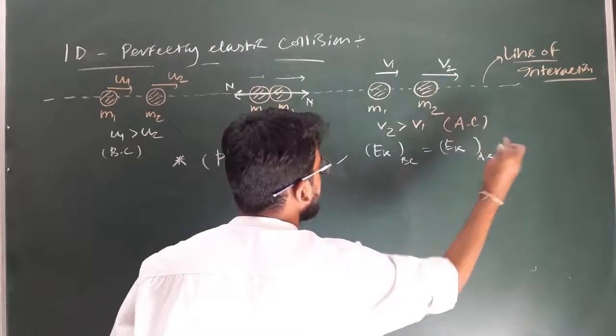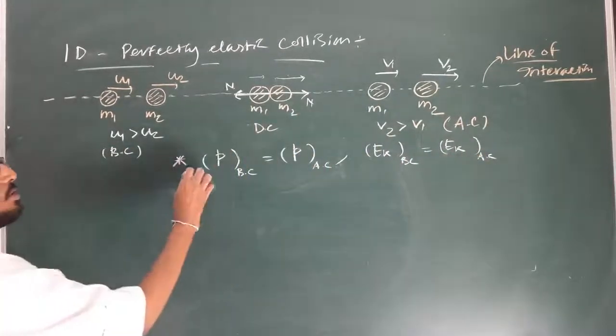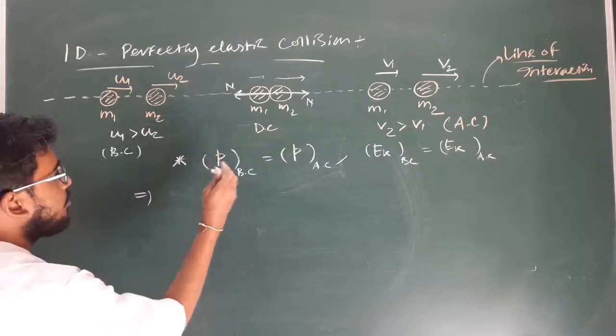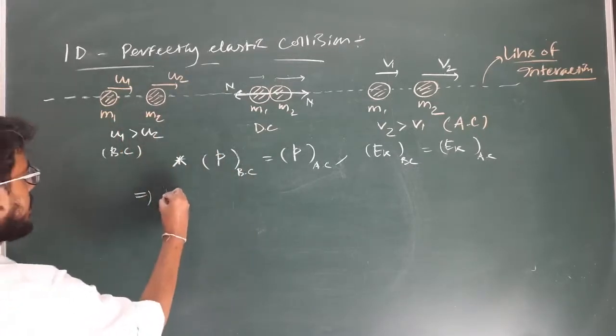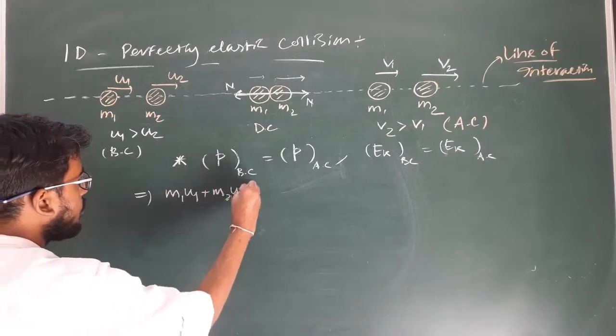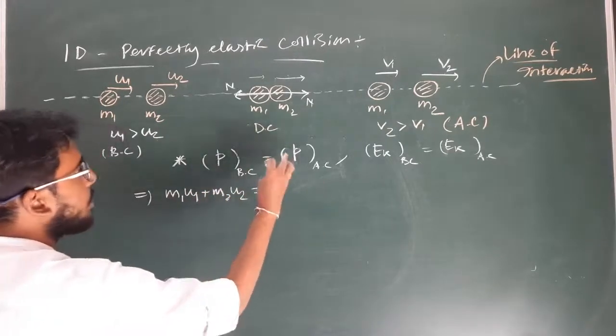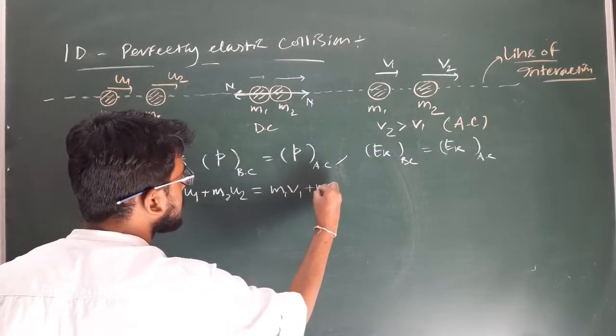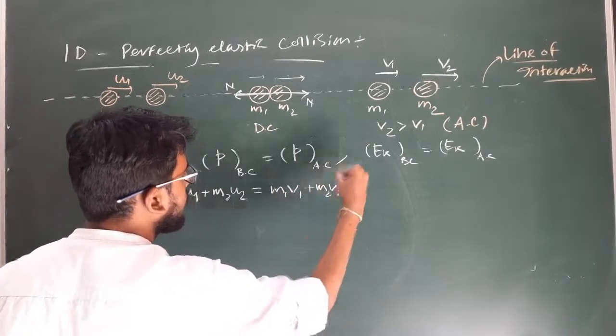We already studied that in perfectly elastic collision, these two are conserved. So the momentum before collision of the system can be written as m1 u1 plus m2 u2, which is equal to the momentum after collision, m1 v1 plus m2 v2.